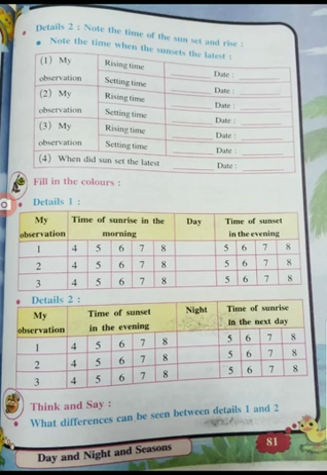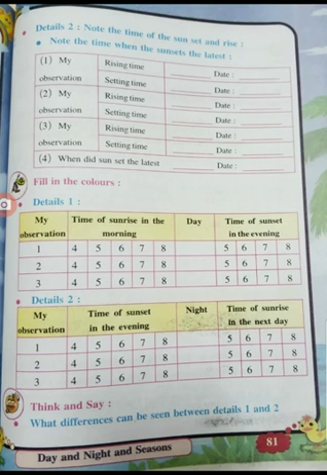So when the sun rises early and sets late, it means there is a big gap of time and the daylight is very big, so the daytime is very long and the night is very short. Exactly the opposite happens in the winter season. The sun rises late and the sun sets early, so the daylight will become less and the daytime will become short. So the days are shorter and the nights are longer during the winter. Now see here, fill the colors, that is the next column given here.